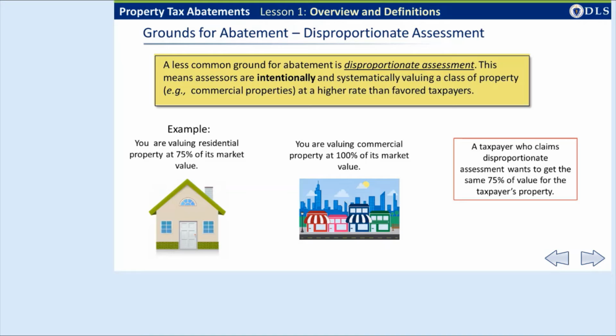Disproportionate assessment involves a claim that assessors are intentionally engaged in a pattern of undervaluing a class of property compared to properties in general. The issue of disproportionate assessment arose frequently in the 1960s and 1970s. Infrequent revaluations created inequities among property classes.